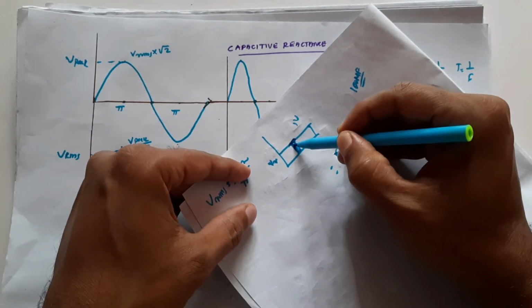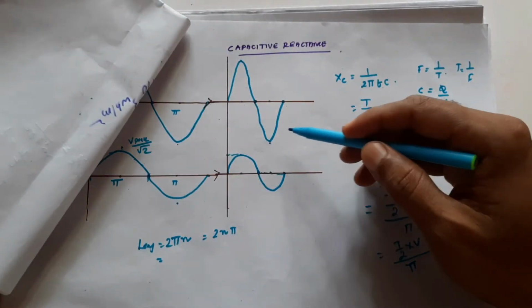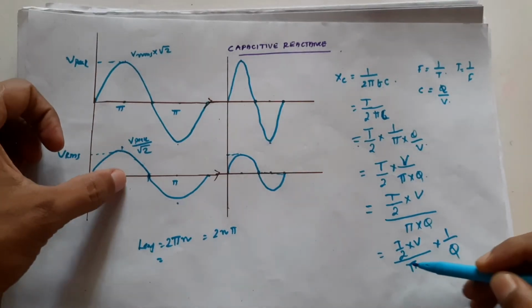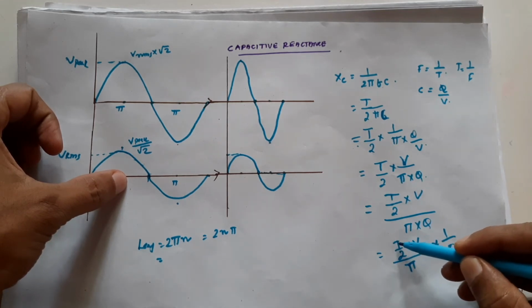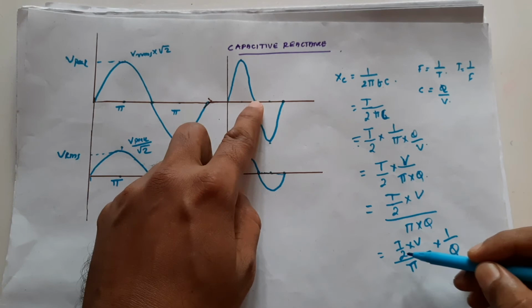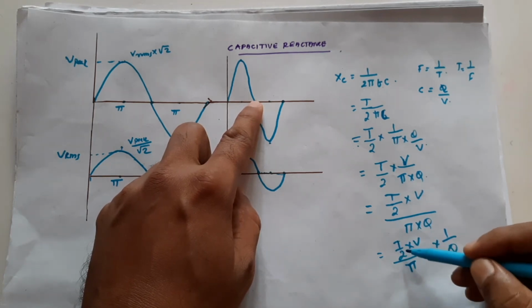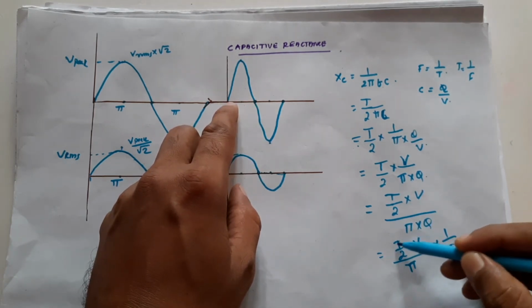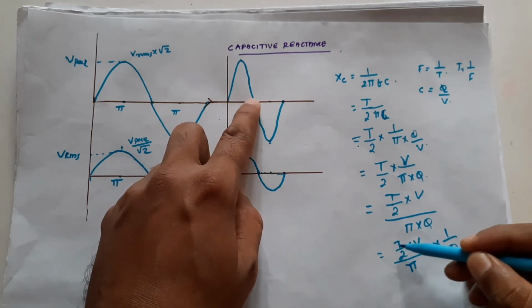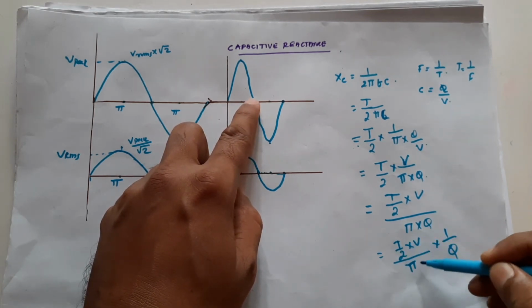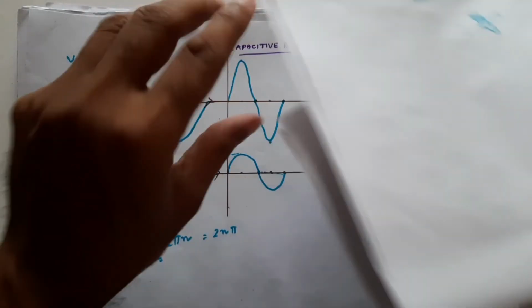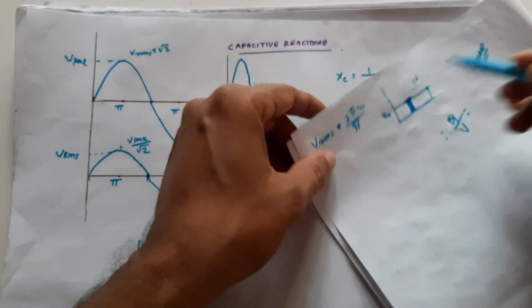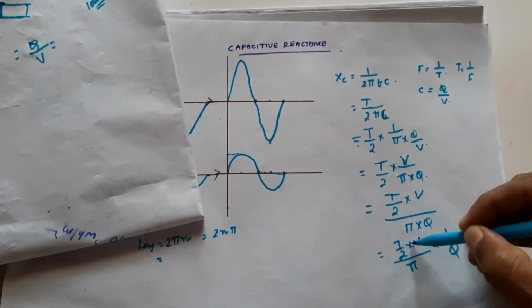If we divide by pi, we will get the voltage at a particular point. So if the time period is low, that means the frequency is high, the voltage will be very less. In this time, the average voltage will be very less, and if we take a particular point, the voltage there will be very less.